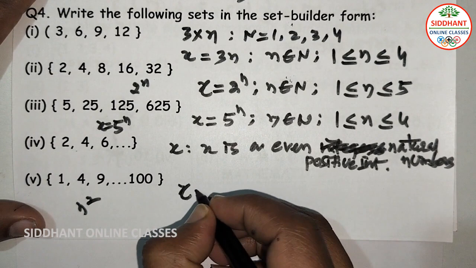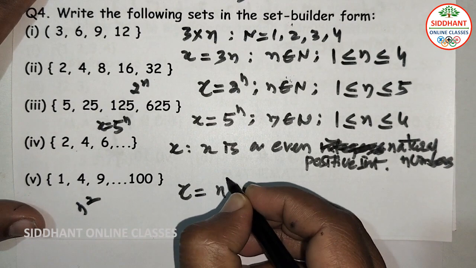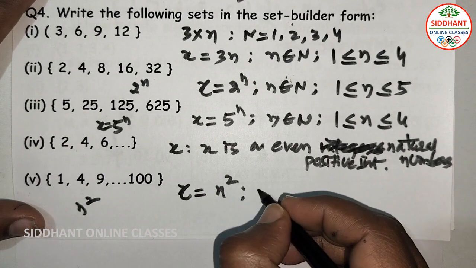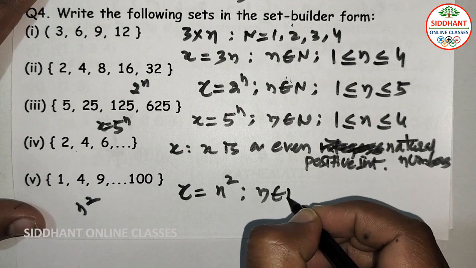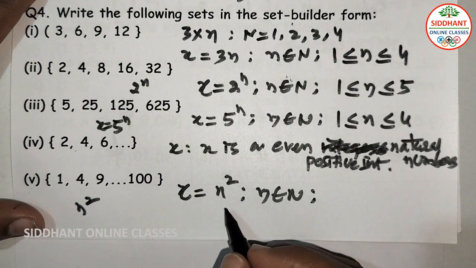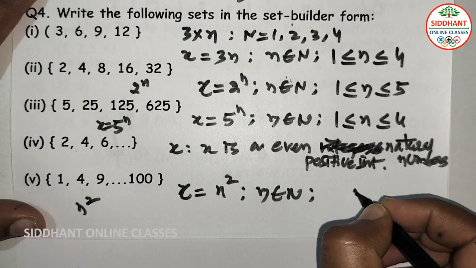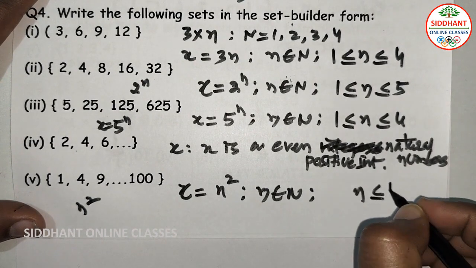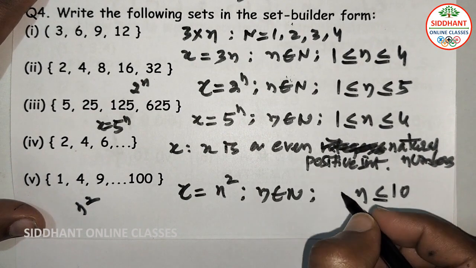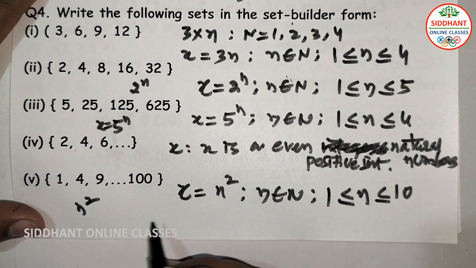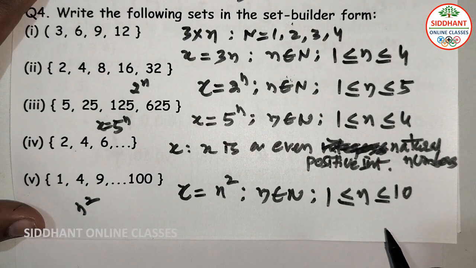So x is equal to n to the power of 2, that is n square, and n is a natural number and n has a limit up to 10 only. So n is less than or equal to 10, and greater than or equal to 1 here. So this is the set builder form.